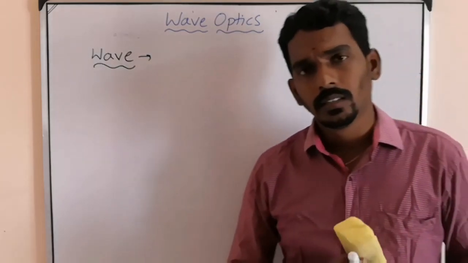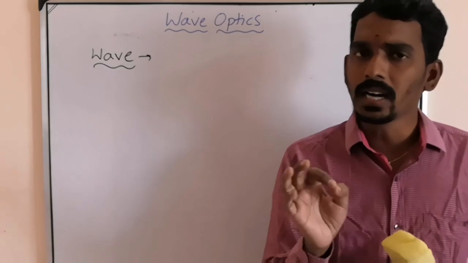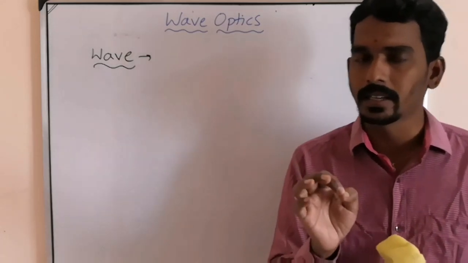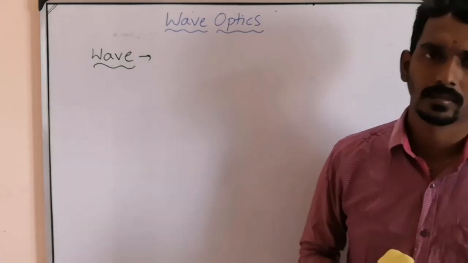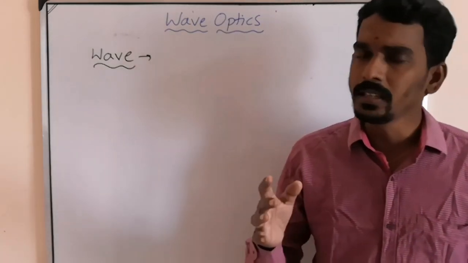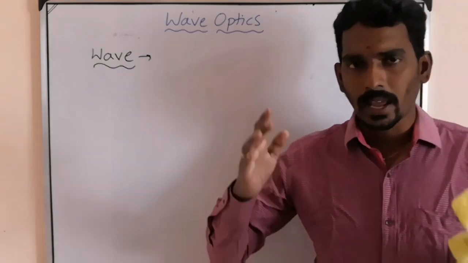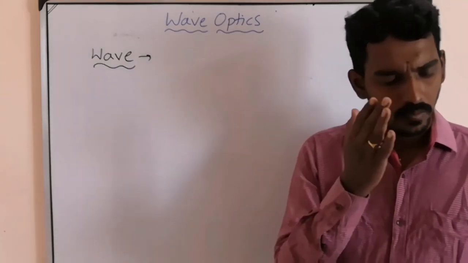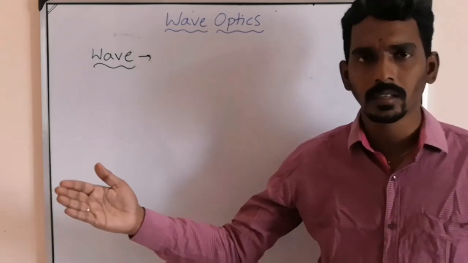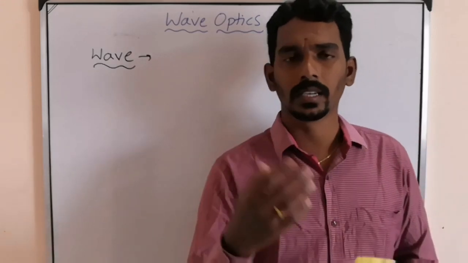But the only motion which you cannot see with your naked eye is called wave motion. Wave motion is nothing but something which travels an amount of energy from one point to another point, but you cannot see it.